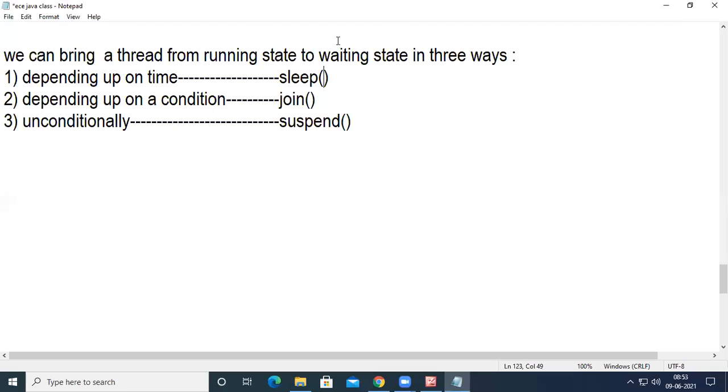Right, and then how do we suspend a thread depending upon a condition? For example, there exists a thread T1 and there exists a thread T2. What I want to do is, I don't want to complete T1 until and unless T2 is completed.